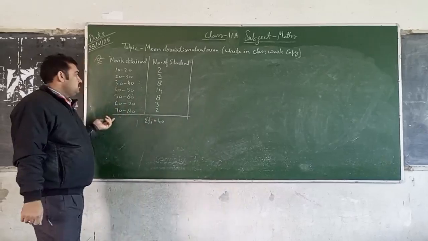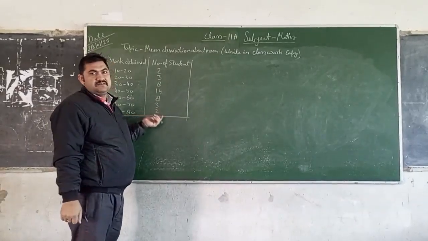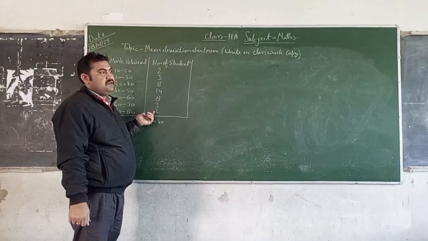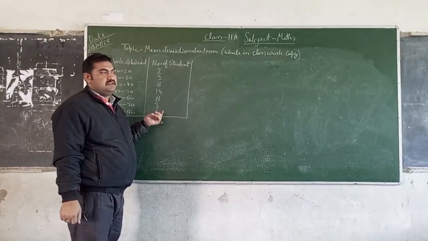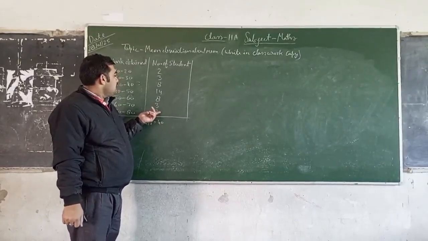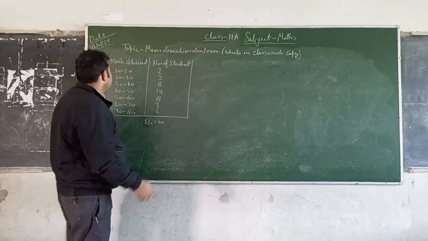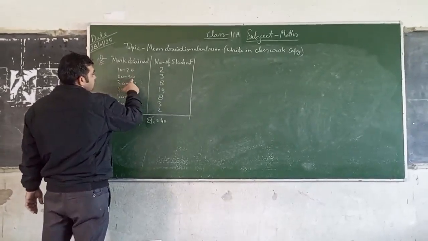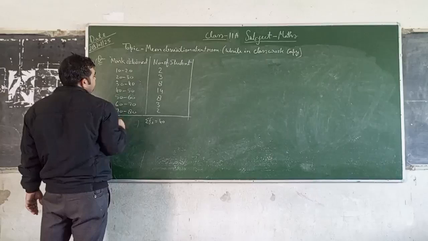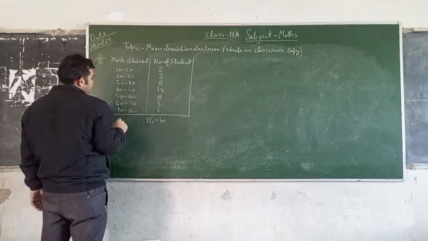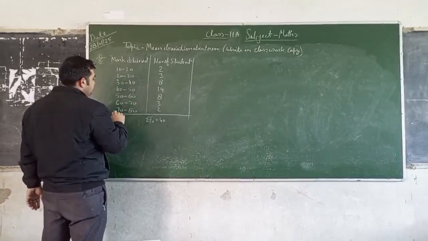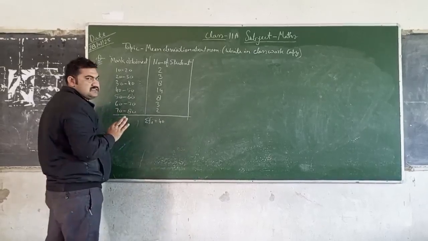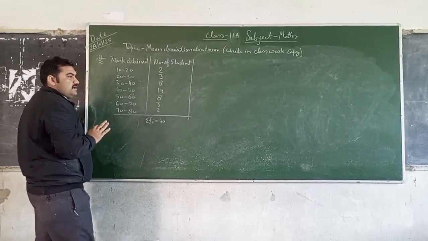This is group data information, group data in the form of a continuous table. This question is a continuous data distribution question. Before this, we did a discrete data question of grouped data. Today we are doing continuous data. For example, in class 10 to 20 the frequency is 2, 20 to 30 has frequency 3, 30 to 40 has 8, 40 to 50 has 14, 50 to 60 has 8, 60 to 70 has 3, and 70 to 80 has 2. This is the question.